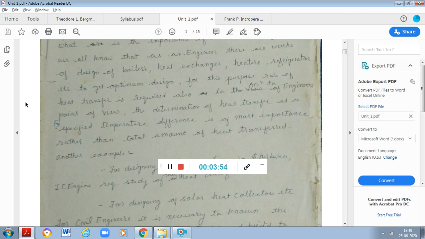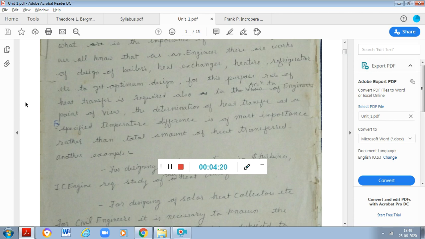So in all these conditions, I need to maintain the temperature of that process below a certain value. If an engineer is not able to curtail the temperature rise in that process or in that equipment, it may lead to total failure of the process or that equipment. It may happen that the whole structure may get damaged.